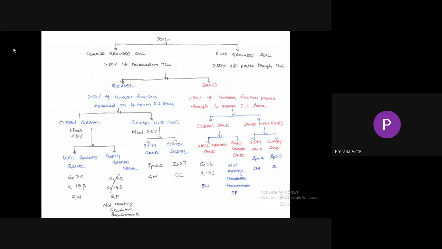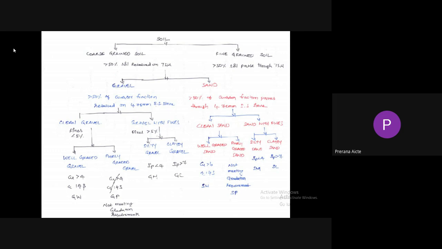If you take the coarser fraction, that is retained on the 75 micron IS sieve, and more than 50% of the coarser fraction is retained on the 4.75 mm IS sieve, then the soil is called gravel. If more than 50% of the coarser fraction passes through the 4.75 mm IS sieve, then the soil is called sand. That means particles larger than 4.75 mm are gravel, and particles smaller than 4.75 mm are sand. So imagine it is classified as gravel.